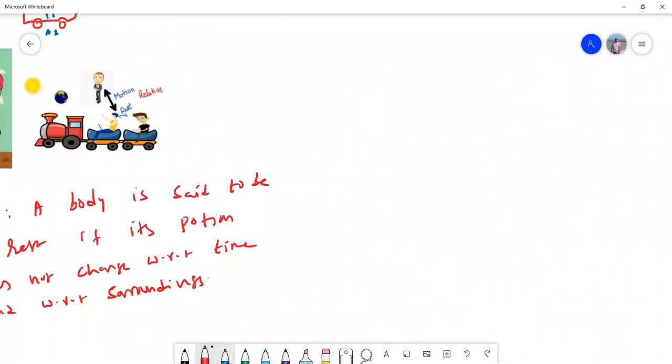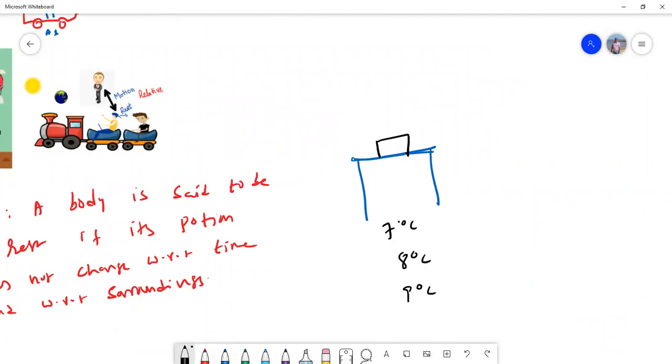Let me take a simple example. Suppose I have a table in my room. On top of the table, I keep one book. Say at 7 o'clock in the evening, this book is on the table. I observe at 8 o'clock, it is on the table.